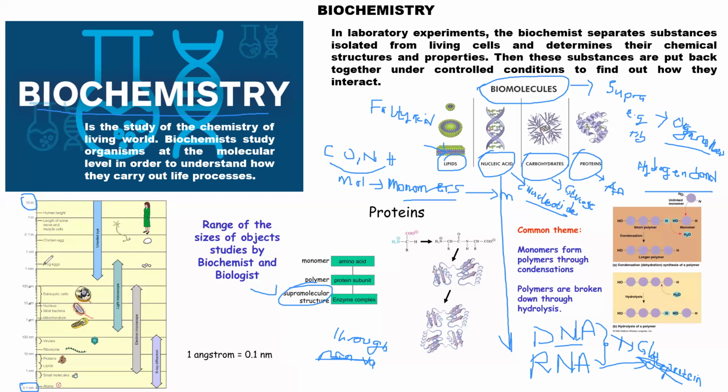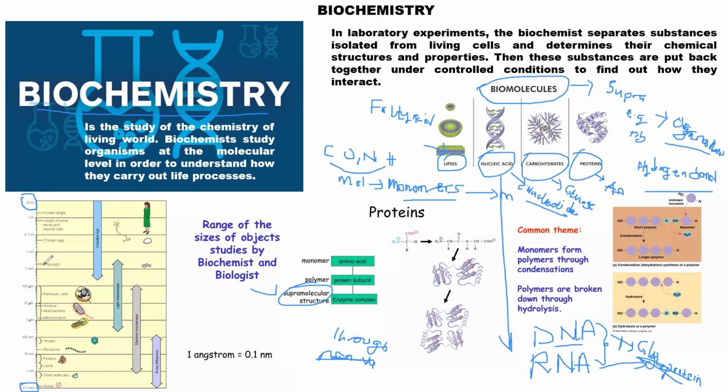So we study from very small particles, like atoms of 0.1 nanometer, up to 10 meters, like in humans. We started from atoms, then small molecules. We also have lipids and proteins, which are the macromolecules. Then we go to the ribosome and virus. The ribosome and virus are supramolecular complexes.